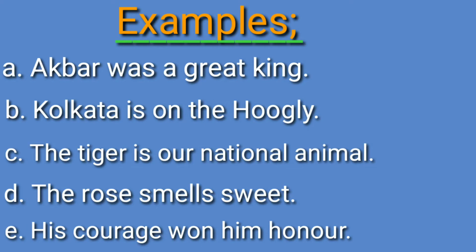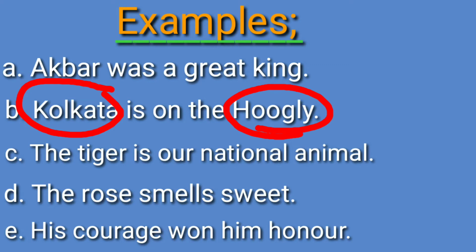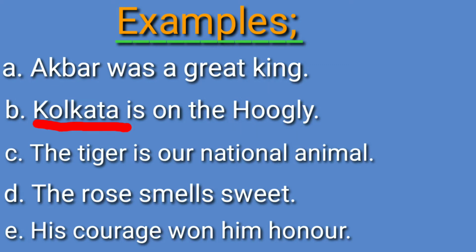Let's examine these sentences. In the first sentence, the words Akbar and king refer to a person. Akbar is the name of a person who was a king. So, Akbar and king are nouns in this sentence. In the second sentence, Kolkata is the name of a place and Hooghly is the name of a river. Kolkata and Hooghly are the names of places. Hence, Kolkata and Hooghly are nouns. Dear viewers, pause the video to examine the rest of the sentences to find out the nouns.